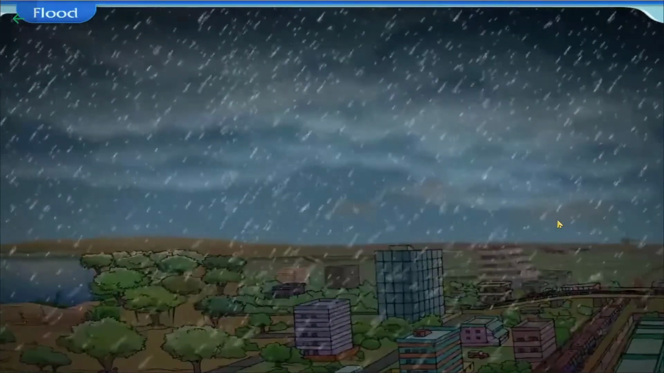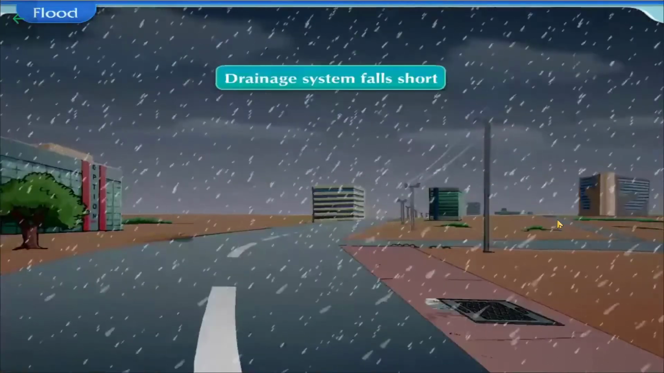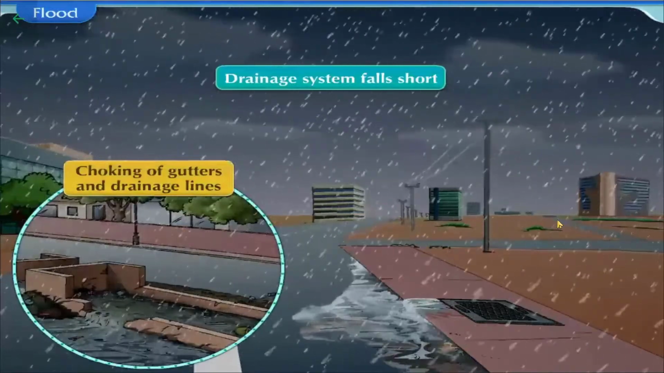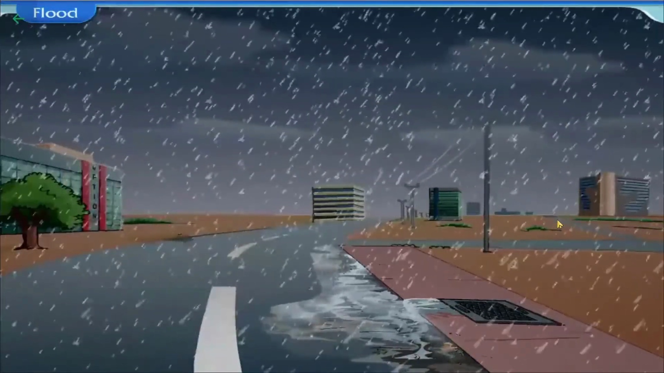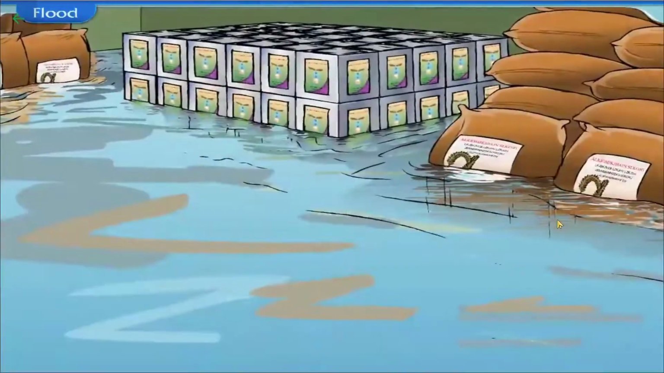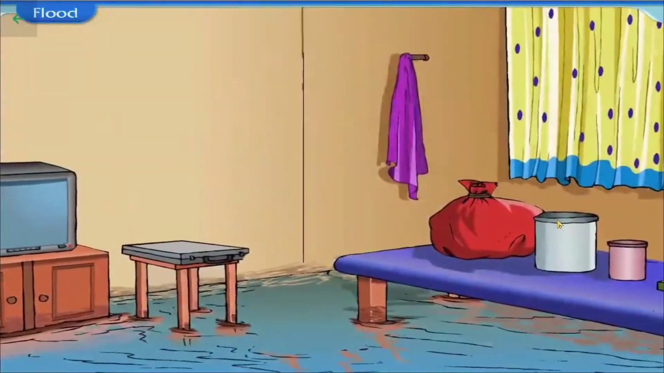When there is a heavy downpour in big cities, the drainage system falls short, resulting in choking of gutters and drainage lines. This causes overflowing of manholes, waterlogging on the roads and surrounding areas. Water also enters the houses.